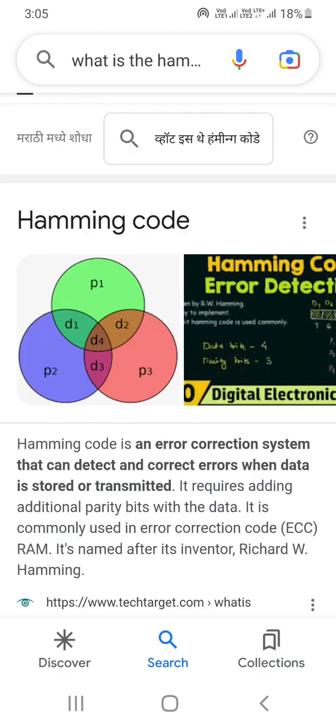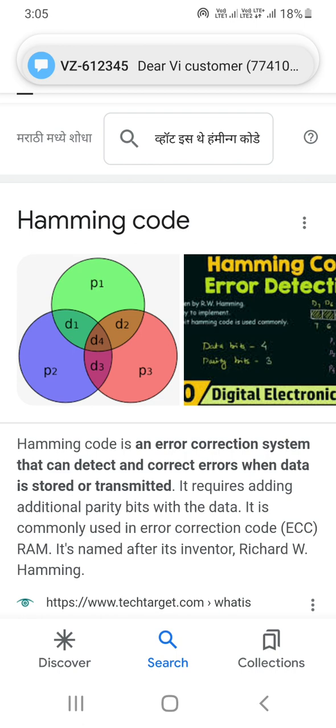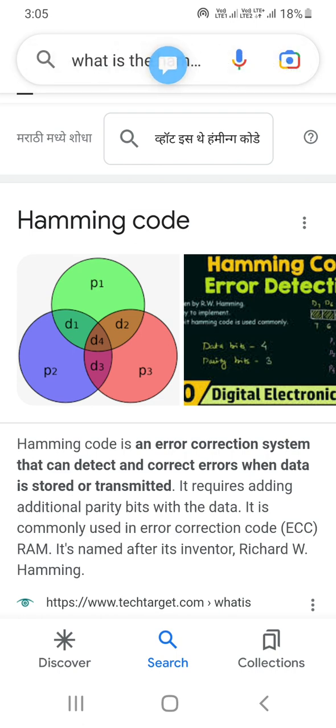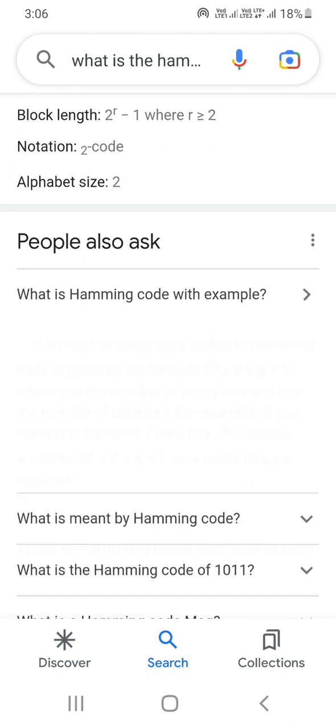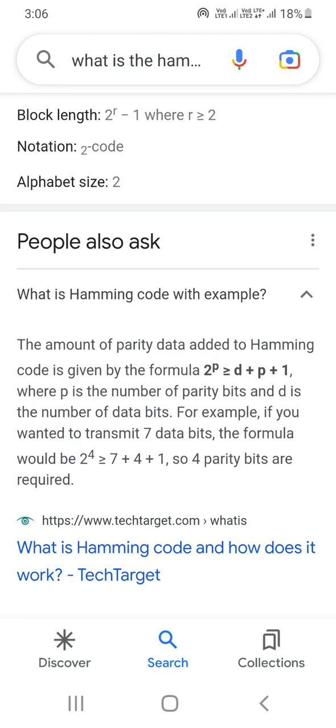So what is the Hamming code? Hamming code is an error correction system that can detect and correct errors when data is stored or transmitted. It requires adding parity bits, and it is a commonly used error correction code. It is named after its inventor, Richard Hamming. This is the error code. So what is the Hamming code with an example? The amount of parity data in a Hamming code is given by the formula where the parity bit can be